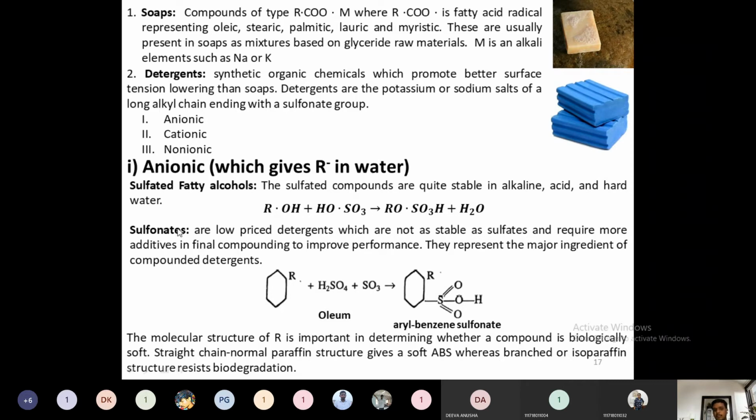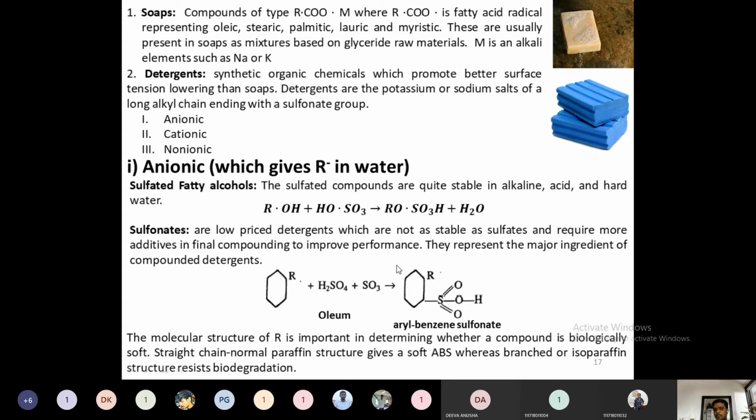The next one is sulfonates. These are very low-priced detergents. Because of this, we use this type of detergents for our household purposes. In particular, we use anionic detergents very highly in our day-to-day use, because they act in alkaline water and acid water, and in hard water also. They act in almost every type of water. So these are popularly used for our domestic consumption.